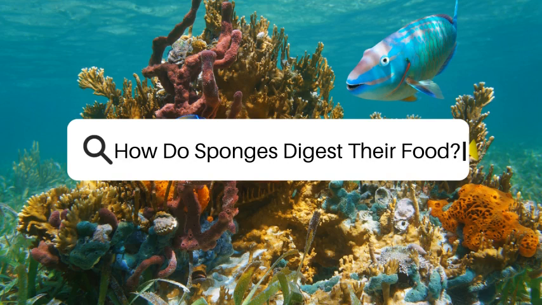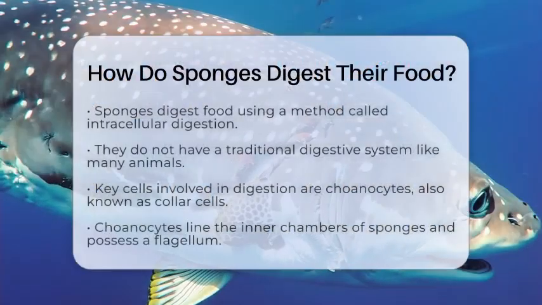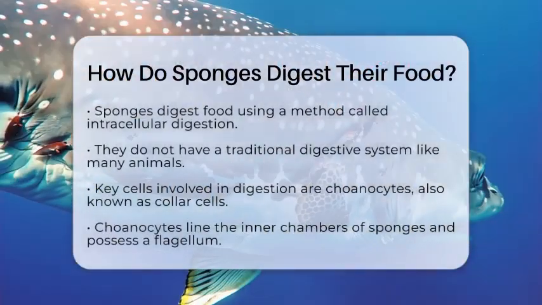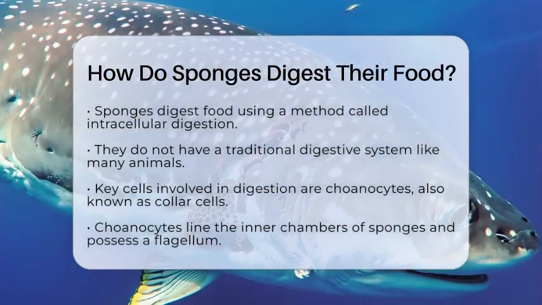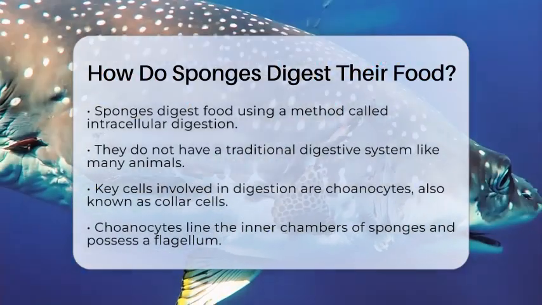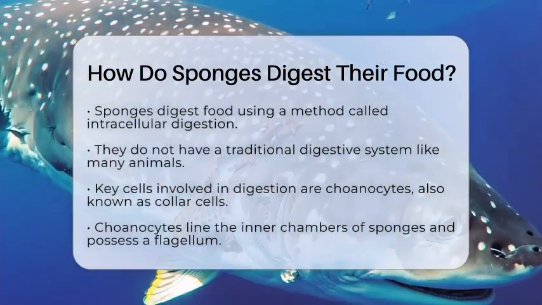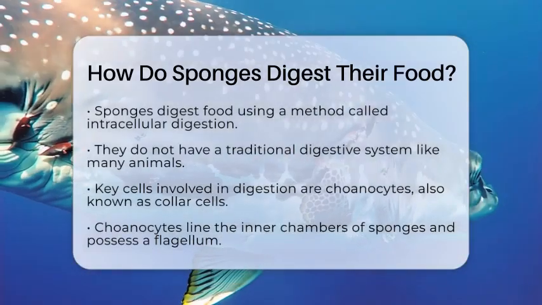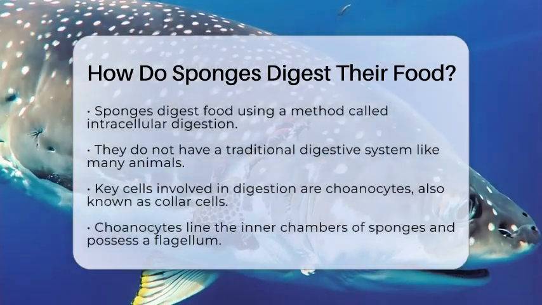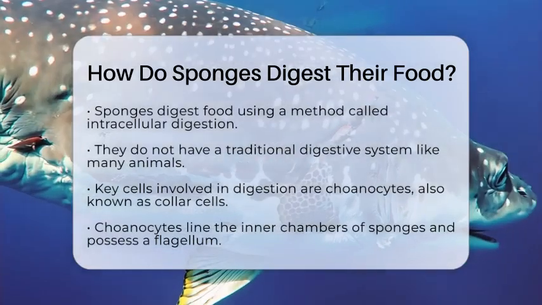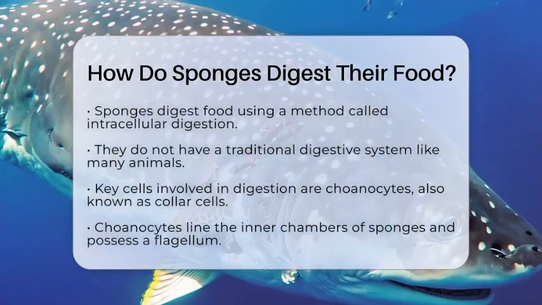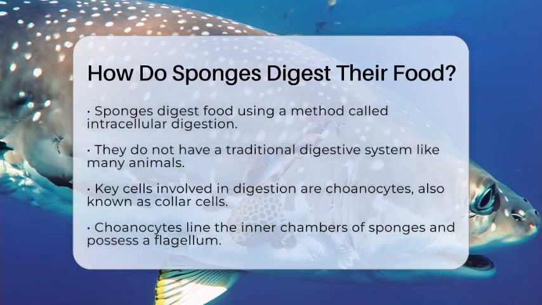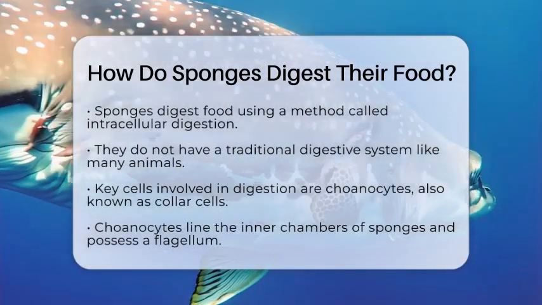How do sponges digest their food? Have you ever wondered how sponges, those simple yet fascinating creatures of the ocean, manage to digest their food? Let's break it down in a way that's easy to understand. Sponges use a unique method called intracellular digestion. This means they digest their food inside individual cells rather than having a digestive system like many other animals.